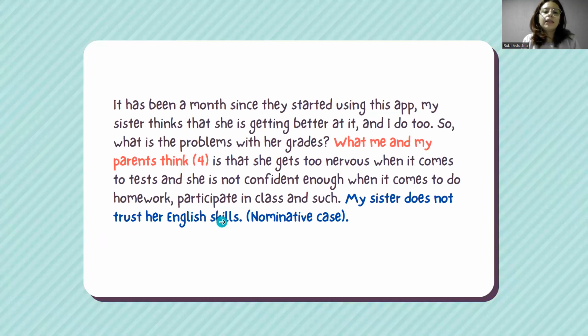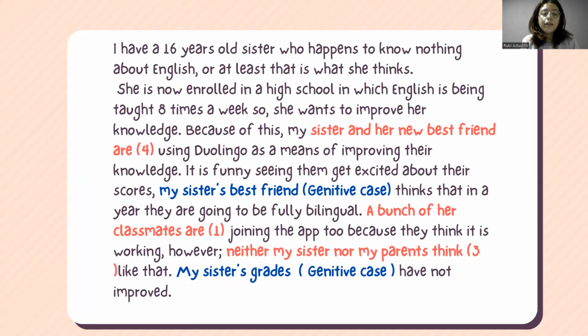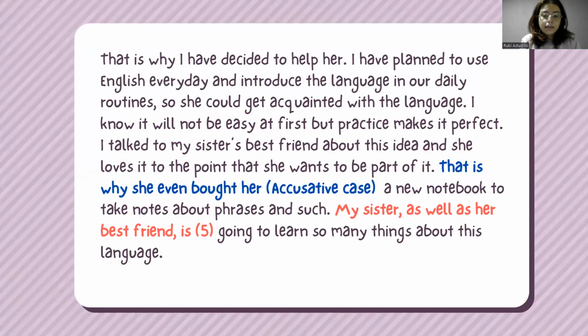This one is in which, with the help of a question, we can say who is the subject. Number two is the one that is also known as the possessive case. And the accusative case is the one in which we can say, for example, the direct or indirect object of the sentence. So, thank you.